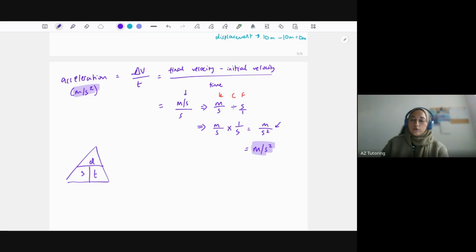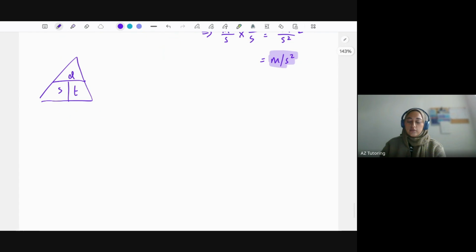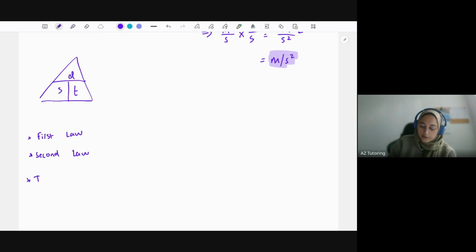Okay, let's continue. So starting with forces, we'll start off with Newton's three laws of motion. So the first law, you need to remember each of these. So we've got the first law, we've got the second law, and the third law. I would say the easiest law to remember out of the three is the second law. It's just the equation.